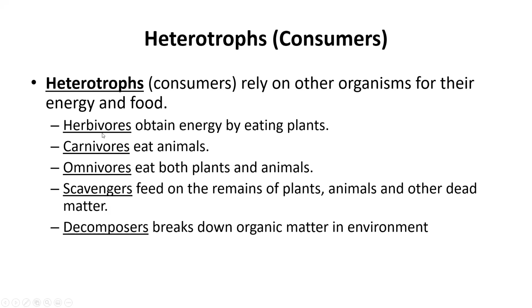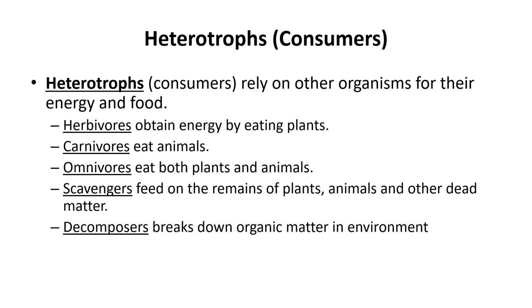A herbivore is a consumer that only gets its energy by eating plants. Herbivores tend to have very flat teeth for grinding. So think about your molars towards the back of your mouth. Those are there to help you grind up food. Carnivores are organisms that only eat animals, so they only eat other consumers. These tend to be a little bit higher in the food chain in our food webs, which you're going to hear more about in our next lesson.